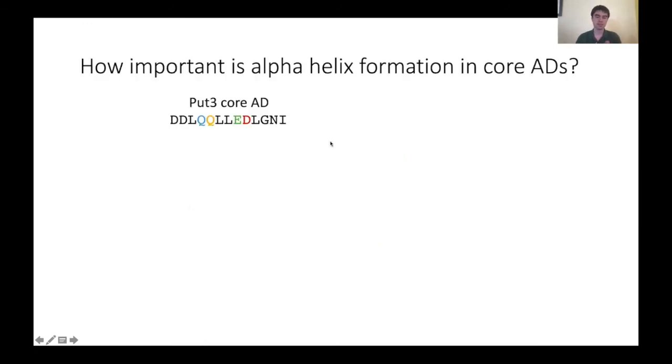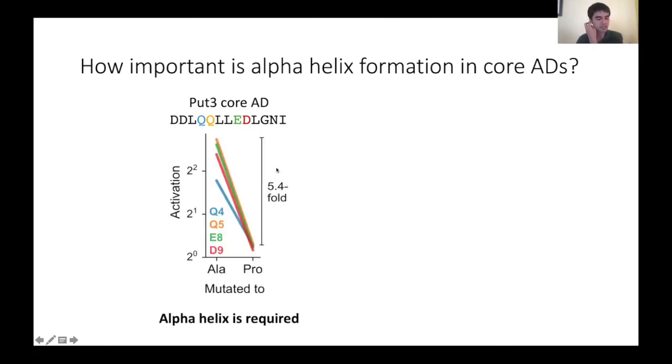So first, we looked at alpha helix formation. Alpha helix formation was thought to be an important factor for an activation domain. And to address this question, we looked at the non-hydrophobic residues in the center of these core ADs and mutated each of them to either proline or to alanine. Now, proline would break a helix, whereas alanine would promote a helix.